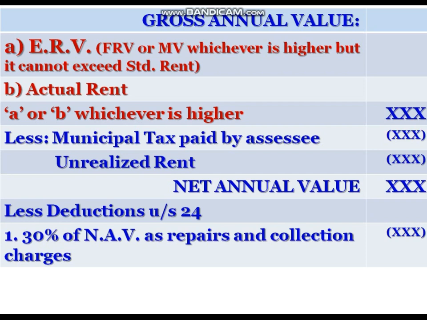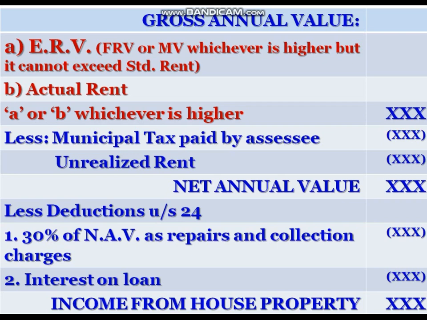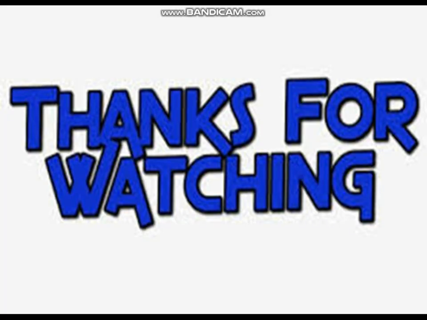It is the 30% of net annual value for repairs and collection charges irrespective of actual amount. Second, interest on loan. It includes interest for the previous year and interest prior to construction. After deducting these two items, we get income from house property or loss from house property. This is the procedure for the computation of income from house property in a let out house.